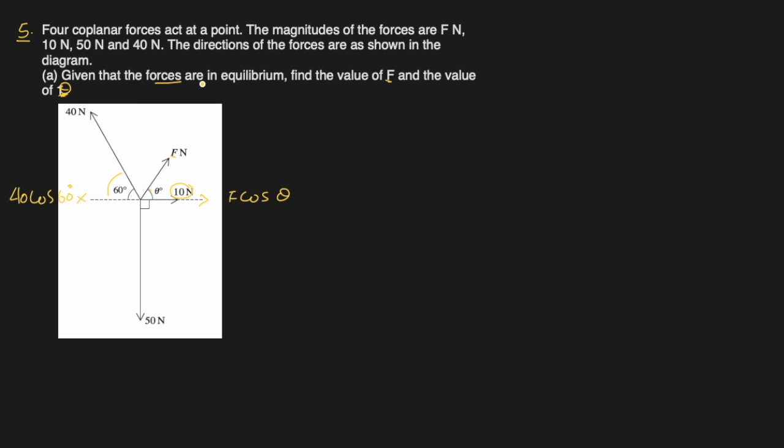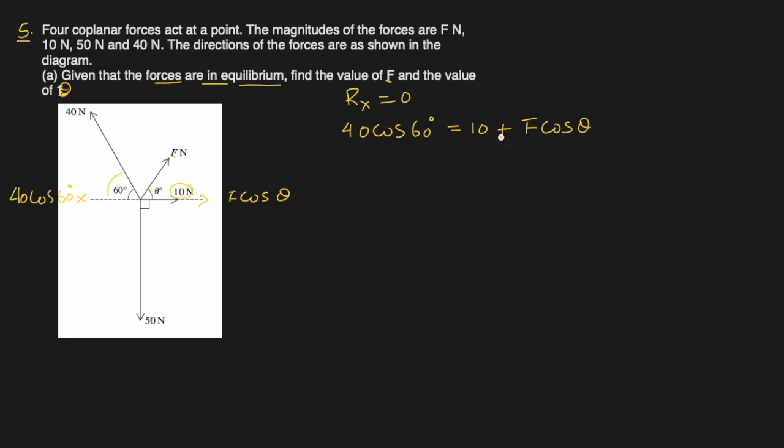Since the forces are in equilibrium, the resultant in the x direction is 0, which means the force on the left, which is 40 cos 60 degrees, will be equal to the two forces to the right. 10 newtons is straight in this direction. Then we have F cos theta. And our purpose was to isolate F cos theta.